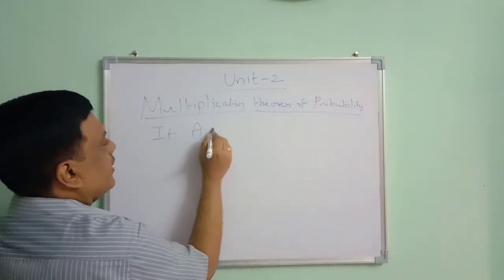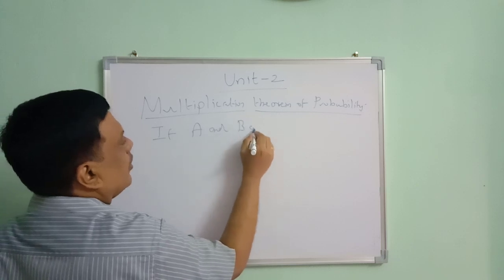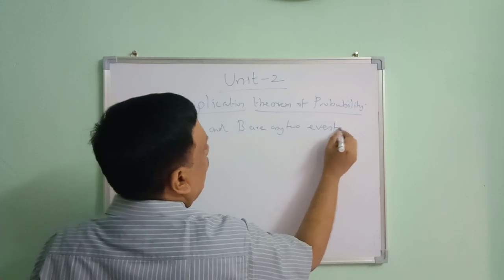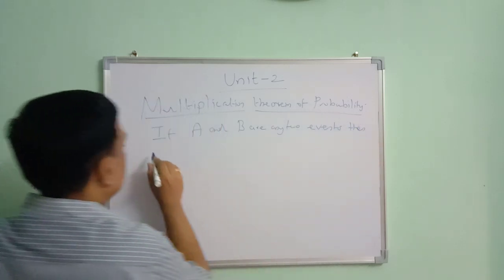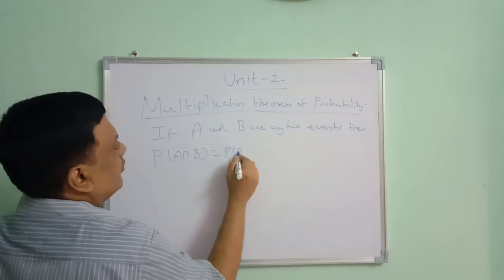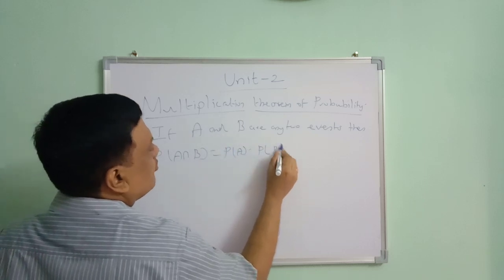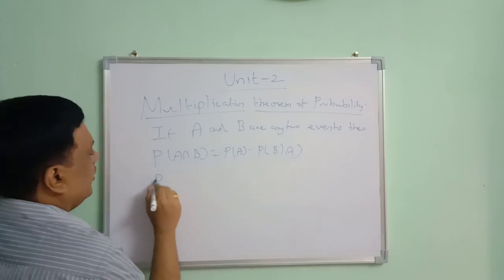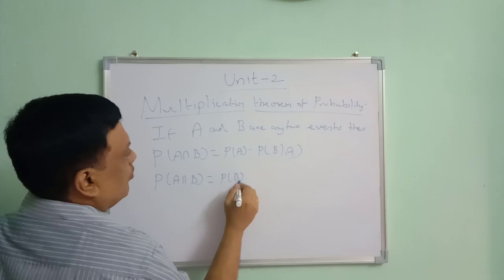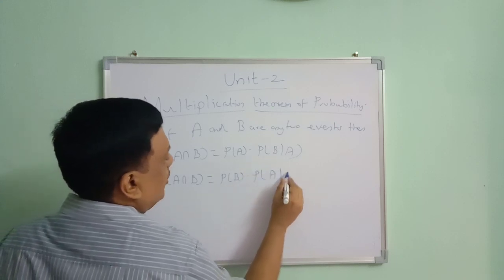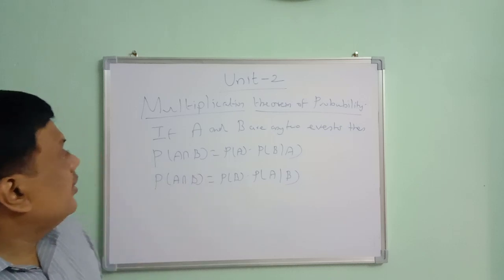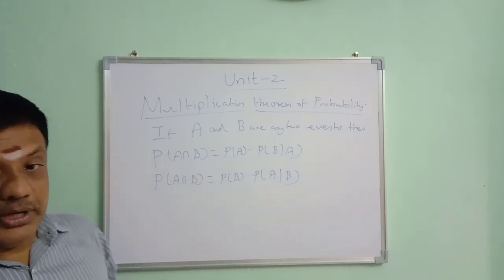If A and B are any two events, then probability of A intersection B is equal to probability of A into probability of B given A, and in the same way probability of A intersection B is equal to probability of B into probability of A given B. So this is the basic definition of the multiplication theorem of probability.